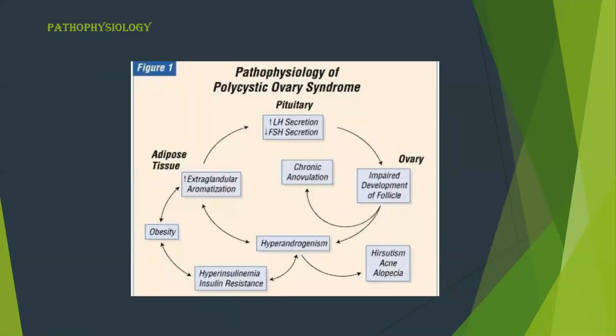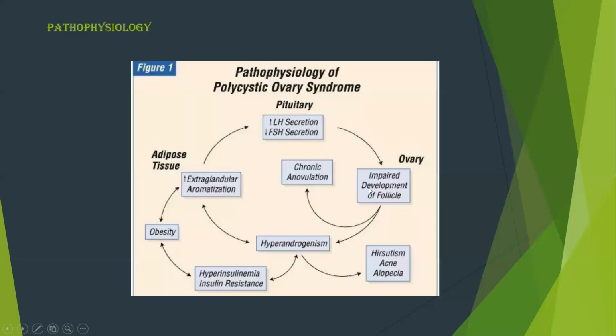Next slide is the pathophysiology of PCOS. The initiator of PCOS is the pituitary gland, because the pituitary gland is responsible for secretion of LH and FSH. In the pituitary gland during PCOS, there will be an elevated amount of LH secretion and a reduced amount of FSH secretion. So hyposecretion of follicle stimulating hormone leads to impaired development of follicle, and gradually it leads to chronic anovulation.